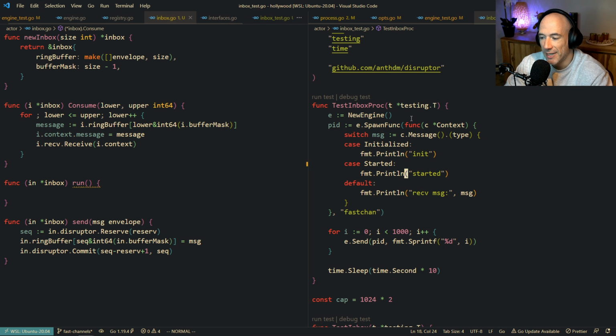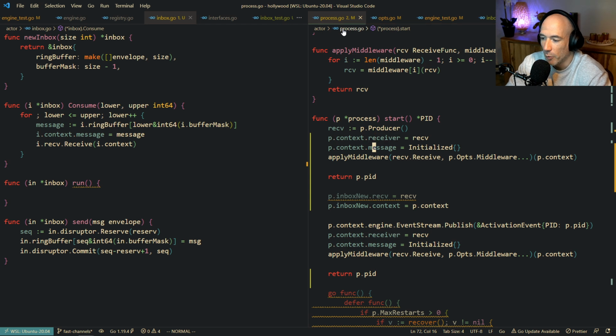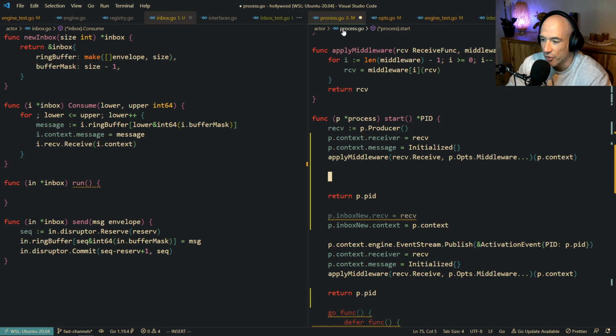And a started is basically a message we need to send the moment we can actually start receiving messages. Because you need to understand that when we are calling this initialized, we don't send a message to the inbox, we directly invoke the middleware with this initialized message. It's completely different. So the moment we start, that could be something like p disruptor reader reads, and that's gonna block, I guess. I think this is gonna block.